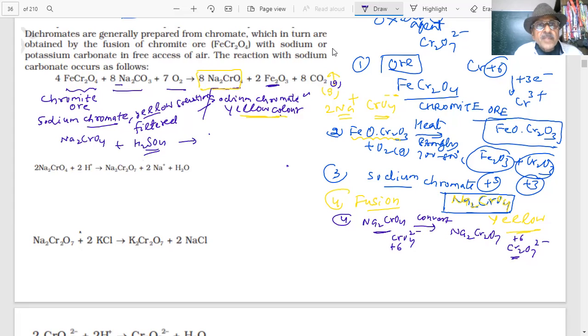And this is heated. Then we will get Na2Cr2O7, students, and you will get here Na2SO4, sodium sulfate, and water. This sodium dichromate is formed. The earlier color is yellow, and this is orange in color. This is a change in color.